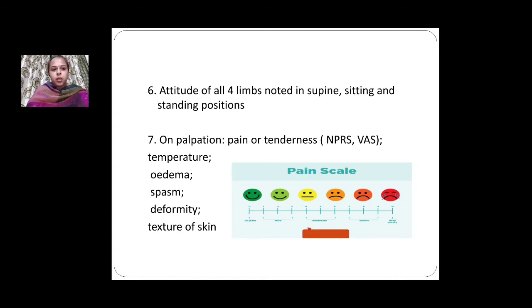Edema, whether the patient is having pitting edema or non-pitting edema, is checked. We can come to know about the chronicity of the disease. Next, spasm is noted, deformity is noted, whether it is fixed or flexible. If it is flexible, it can be treated with physiotherapy, but if it is a rigid deformity, then it might require some surgical management. Then texture of skin is noted, whether it is dry, scaly or smooth.